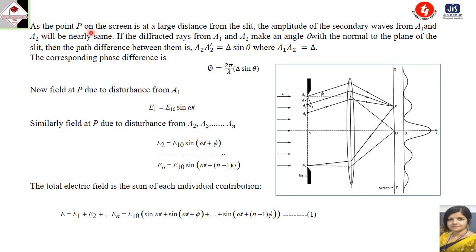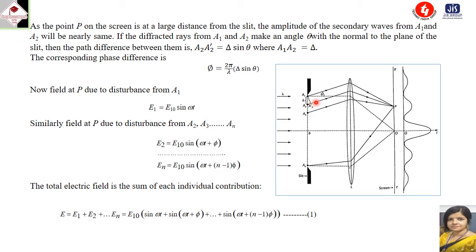As the point P on the screen is at a large distance from the slit, the amplitude of the secondary waves from A1, A2 will be nearly the same. If the diffracted rays from A1 and A2 make an angle theta with the normal to the plane of the slit, then the path difference between them, A2 dash, equals delta sine theta.